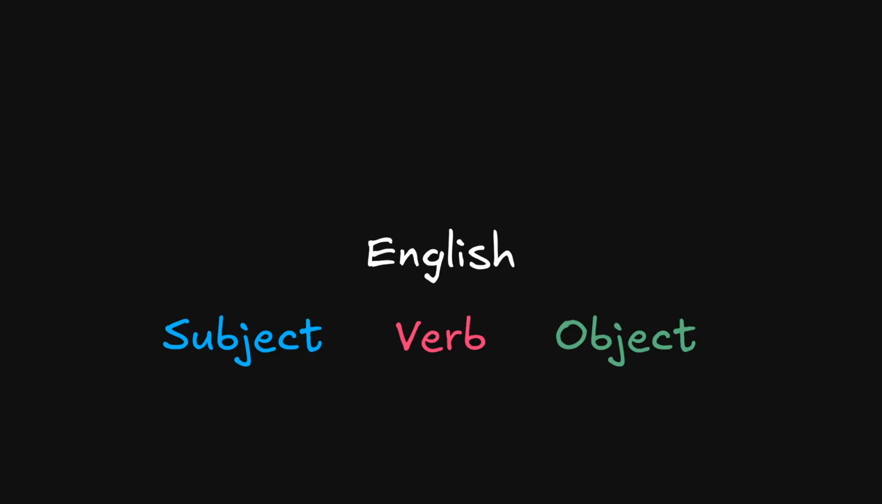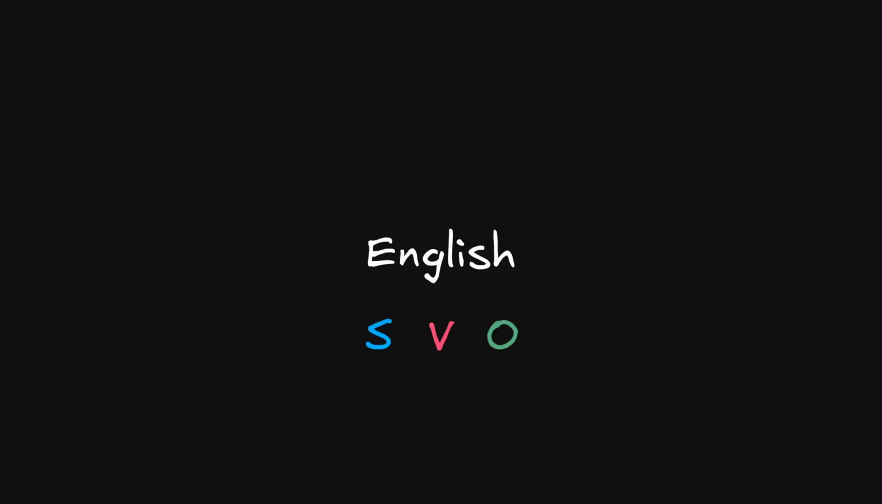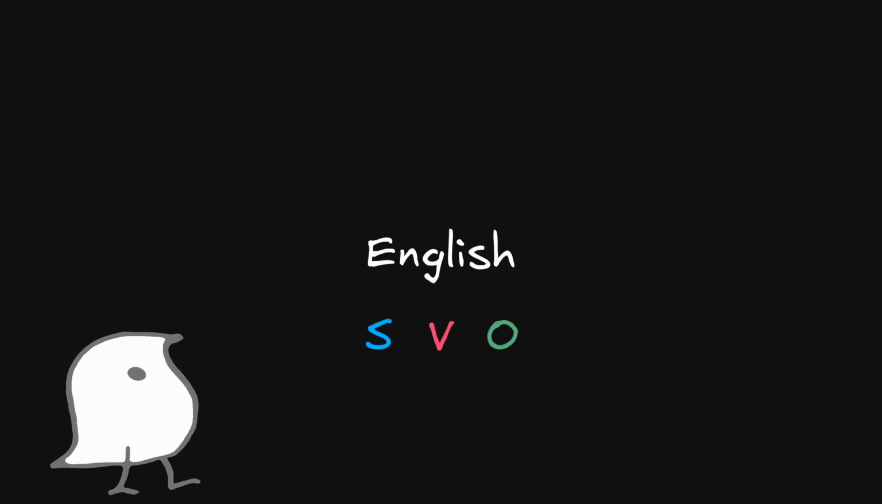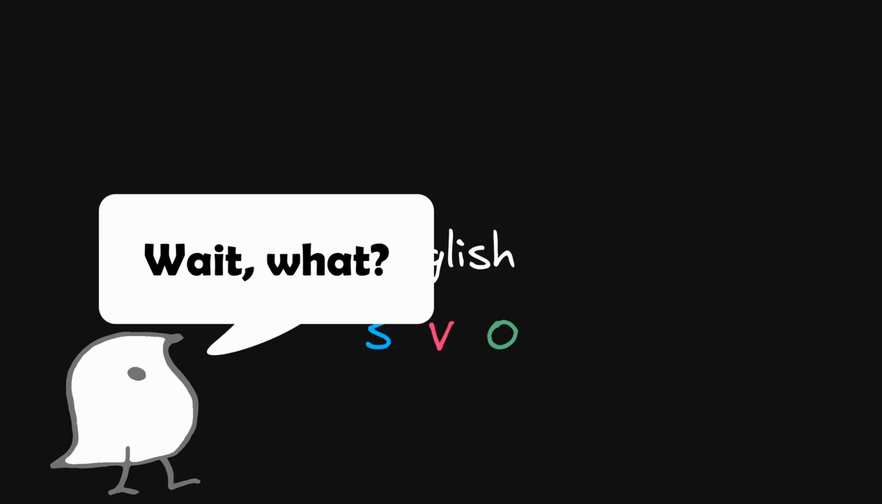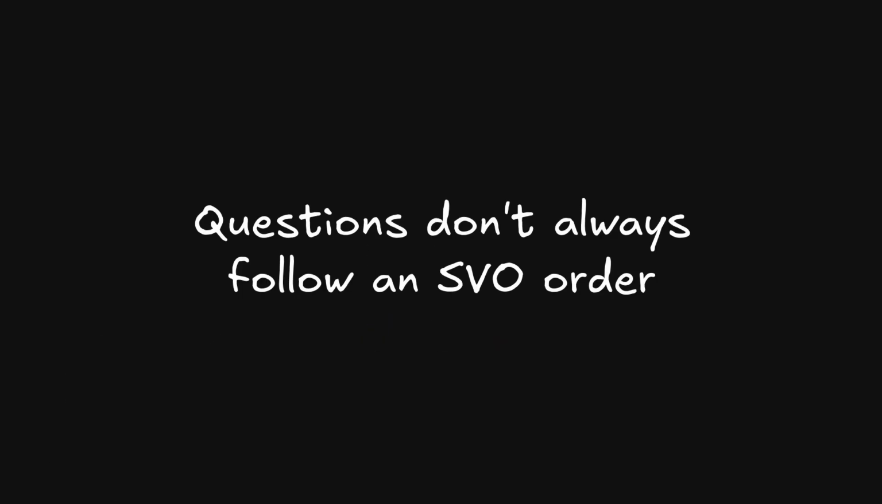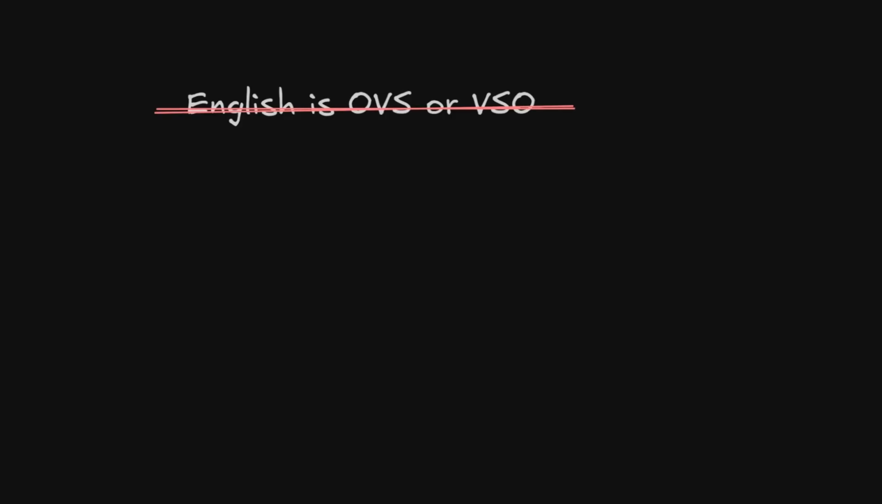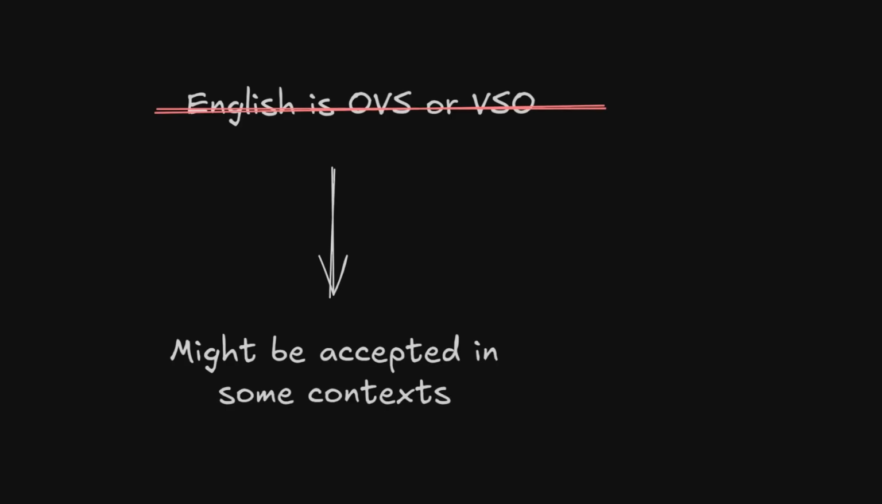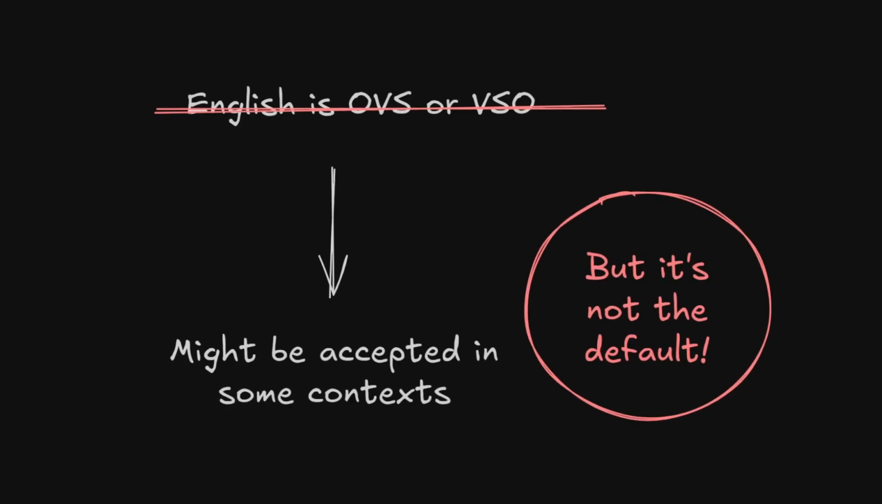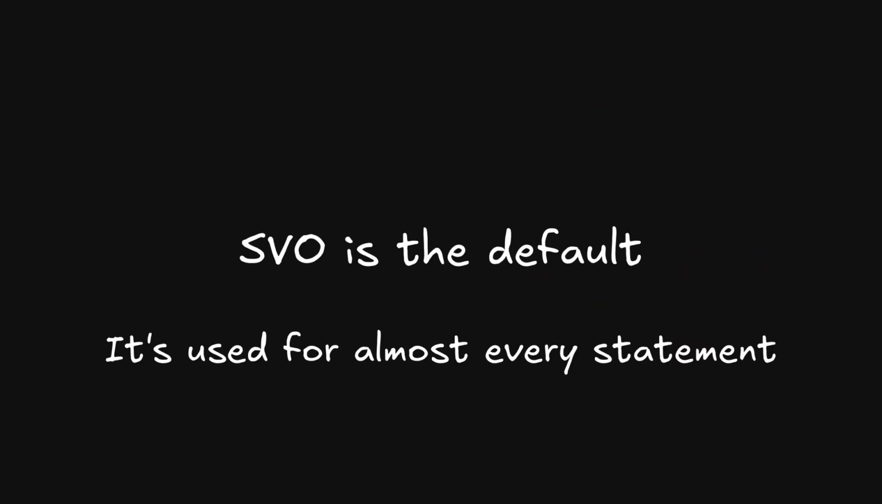Let me explain with the example of English. English is a subject-verb-object language, SVO. But there are instances where this word order is changed. For example, think of a question where we have a verb-subject inversion. A simple example would be "did you", where we have a verb-subject structure. This does not mean that English has an OVS or VSO word order. SVO is the default and what is used for almost every statement.